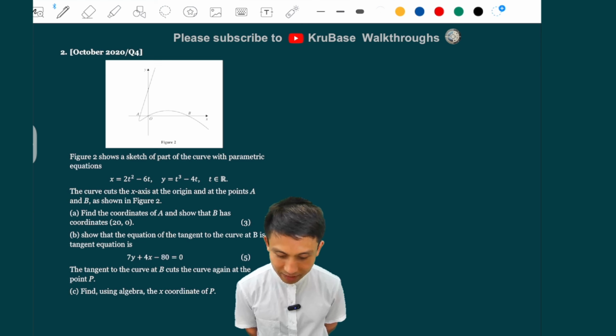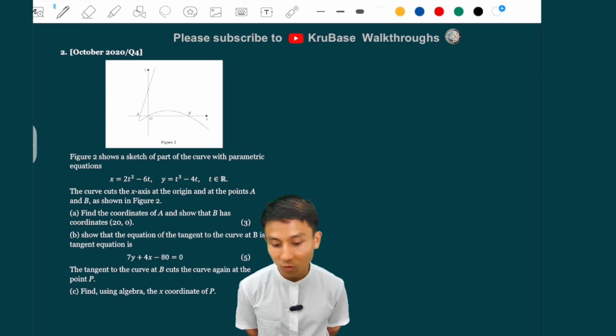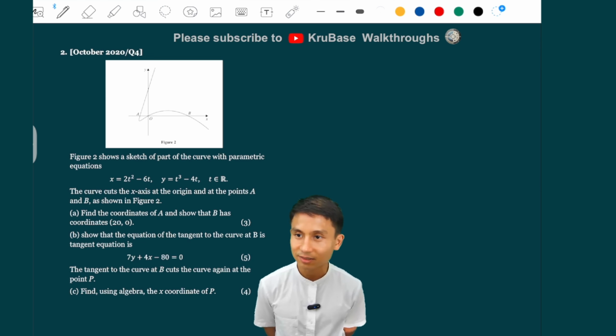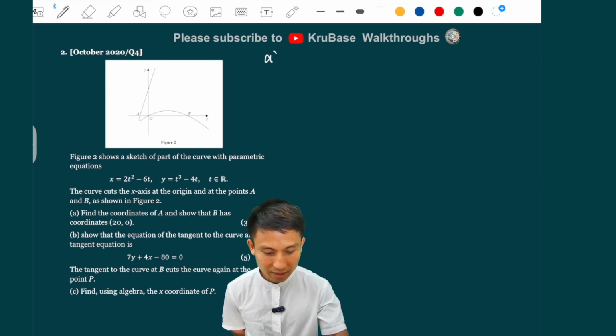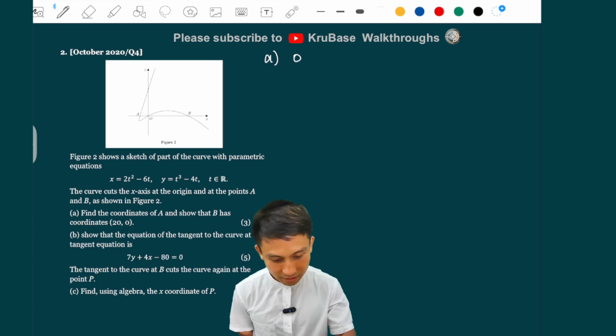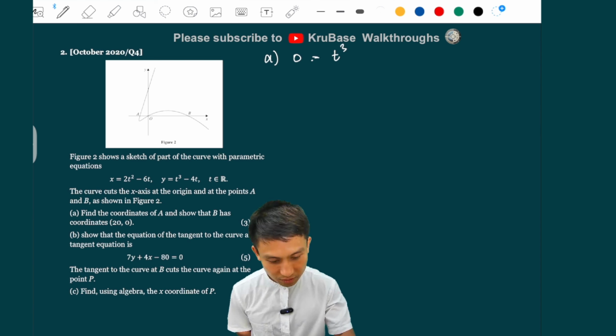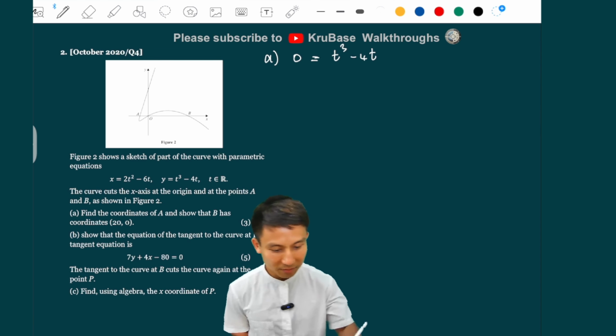As we can see, A and B are on the x-axis, which means y is 0. So for part A, if we put y equal to 0, we take the parametric equation, t cubed minus 4t equals 0, just to get the method mark there.